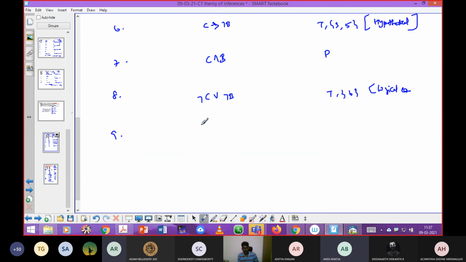De Morgan's law. Very good. By applying De Morgan's law for step number 8, I can get the answer by taking negation out. C and B will become. So this is for step 8, De Morgan's law.